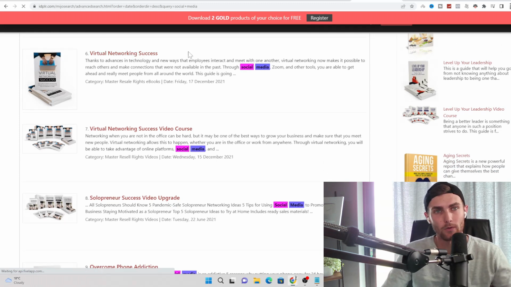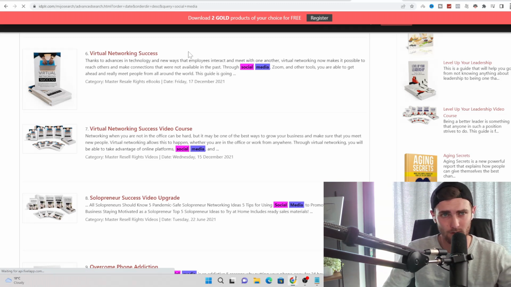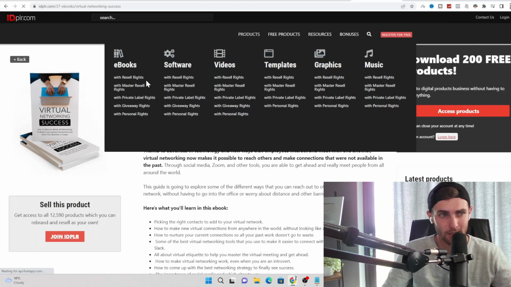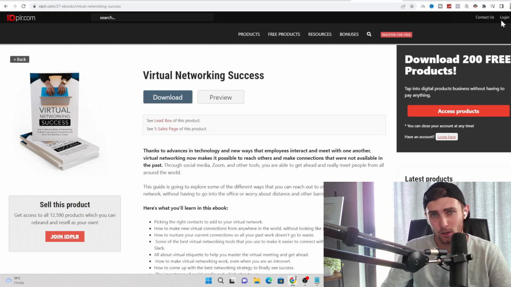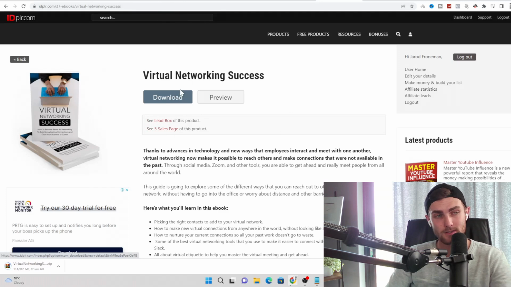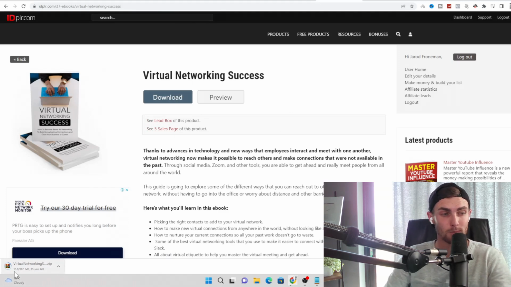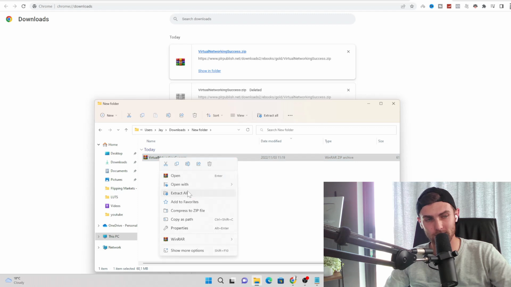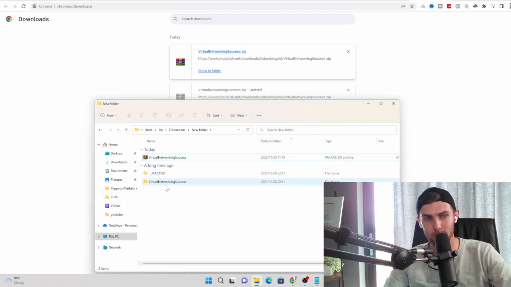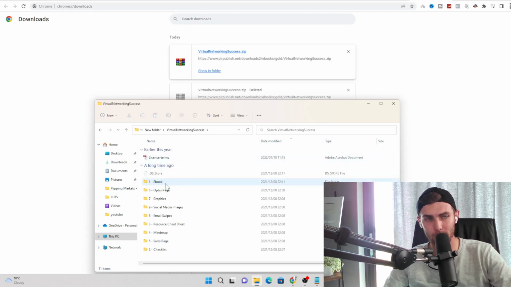So we can click on this particular PDF. You will need to sign in with your account onto idplr.com. Again, it's completely free. There's no sign up fee. So I'm going to log in with my account quickly, click on download, and this PDF will start downloading to your PC. As you can see, this particular PDF document is about 60 megs, which should take about a minute or two. Once this PDF is downloaded to your PC, right click on it and click on WinRAR and click on extract here. And you'll be able to open up the folder and open up the ebook.